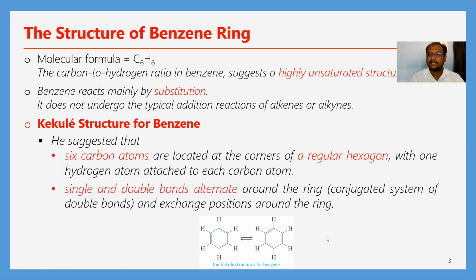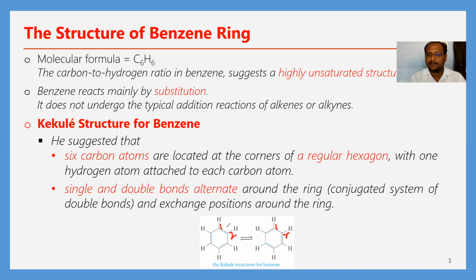Here we can see the Kekulé structures for benzene. In these structures, the double bond positions are different. See here, 1, 2. Here again, give numbering 1, 2.